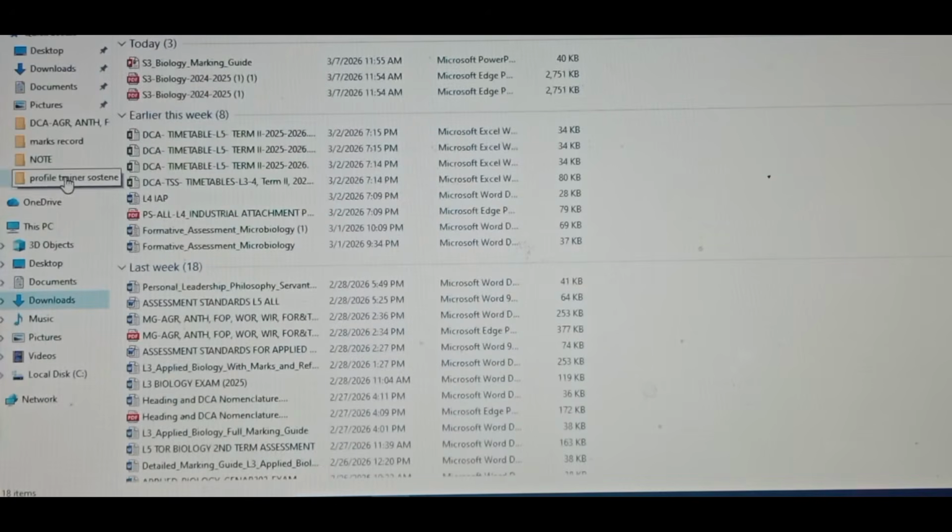Let us start with the collection of national exam of Biology O level, 2024 and 2025. So let us start.